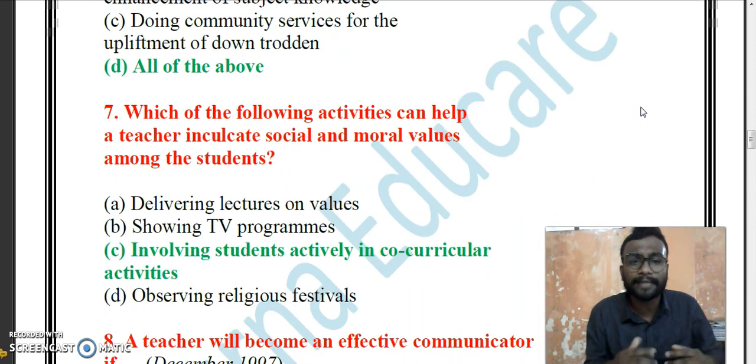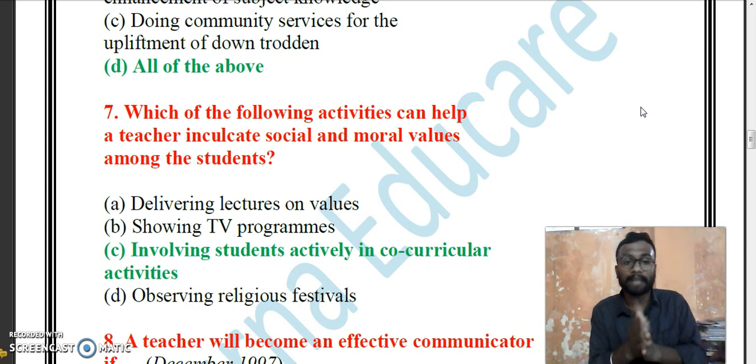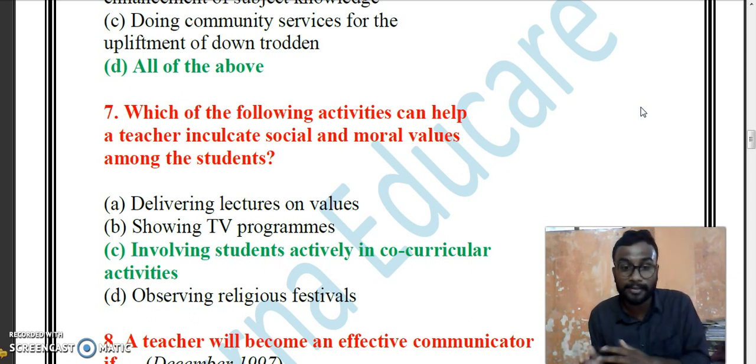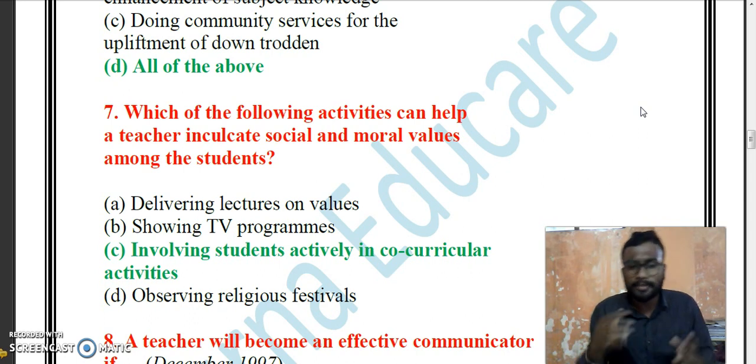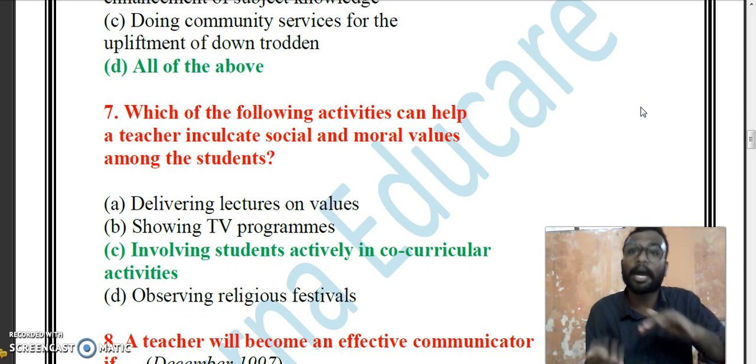Which of the following activities can help a teacher inculcate social and moral values among the students? Delivering lectures on values, showing TV programs, involving students actively in co-curricular activities, observing religious festivals. See, if we read, we will get it to some extent. If we see, we will get it to a high extent.